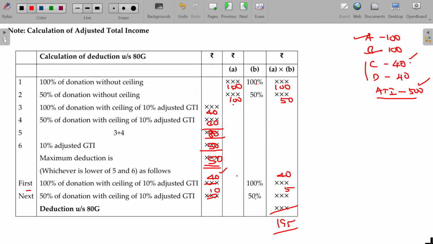You have to understand this calculation first of all. A category 100% claimable, B category 50% claimable. C and D both put together, maximum will be only 10%. You consider that part first of all, calculate that part first. Based on that ceiling amount, you calculate it. In that, first avail for C category, balance is for the D category. For the C category, 100% can be applicable. For the D category, eligible amount, 50% can be applicable. So this is the calculation part. Clear?